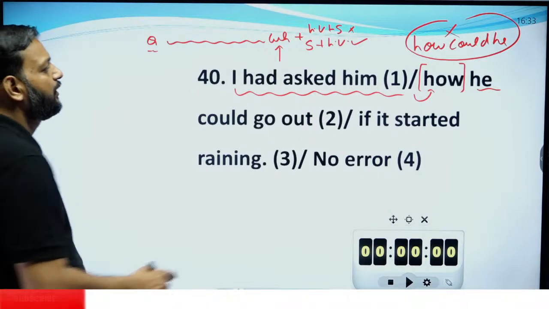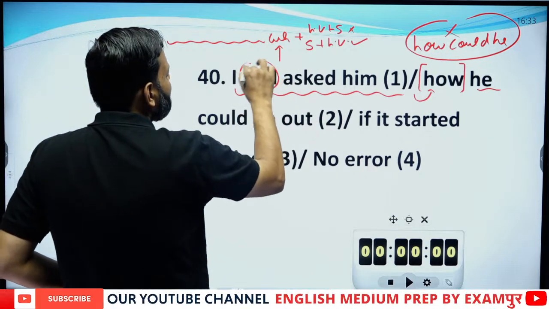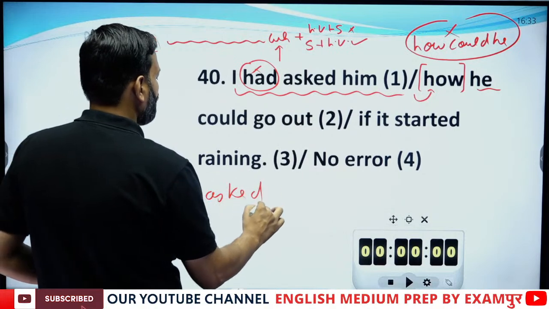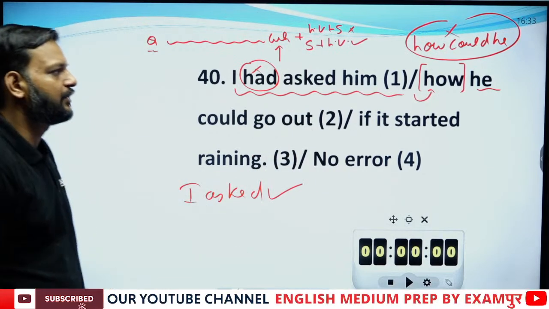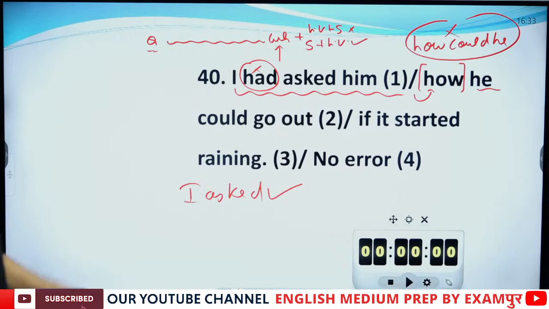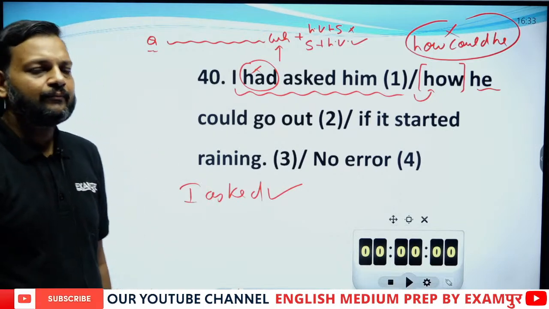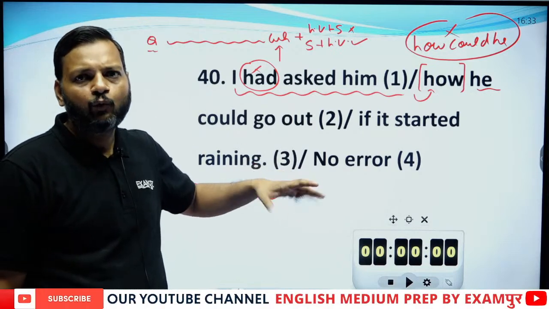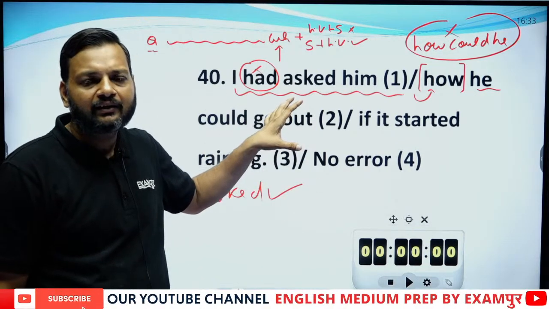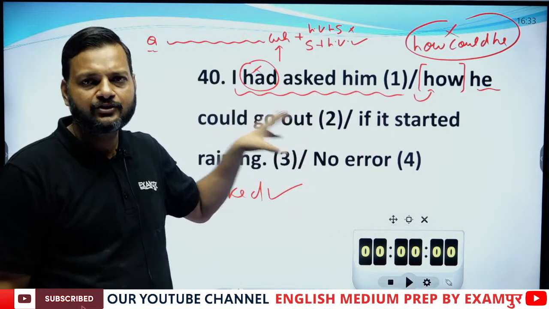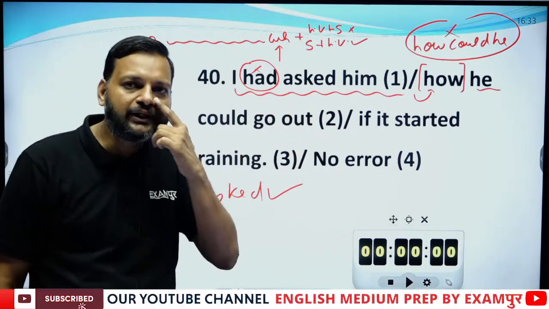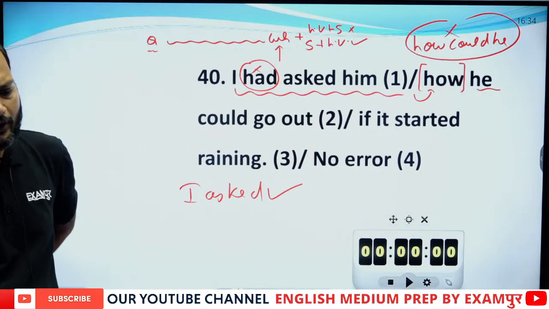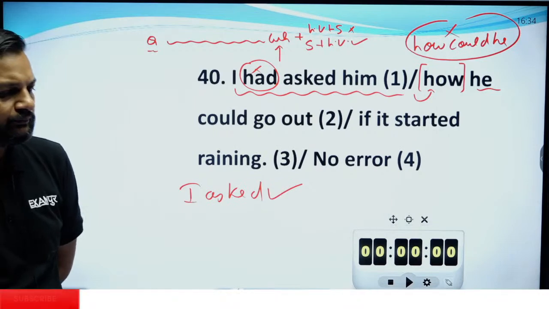In this sentence, the use of past perfect tense is wrong. In place of I had asked, I asked would be the correct answer. I asked him. There is no need to use had asked. If you are not getting why past indefinite is used instead of past perfect, you need to study tenses in detail.